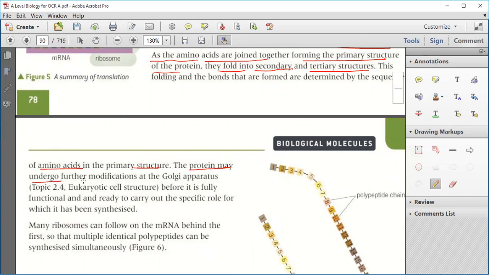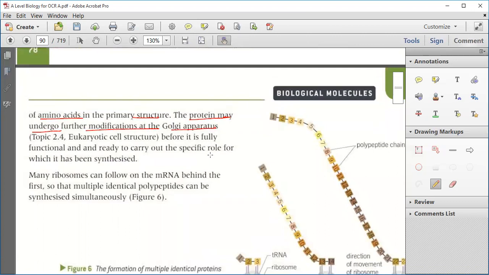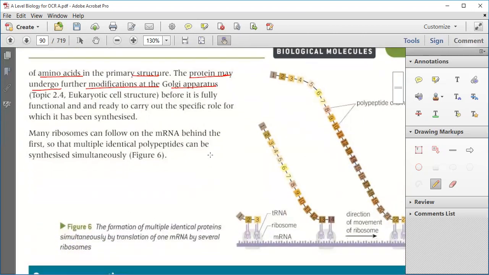The protein may undergo further modification at the Golgi apparatus. Now there is one more organelle, the Golgi apparatus. The protein also undergoes some changes at the Golgi apparatus. Now, in a eukaryotic cell, it then becomes fully functional and ready to carry out the specific roles for which it has been synthesized. So in this case, the things are a little bit different. Clear? Yeah.